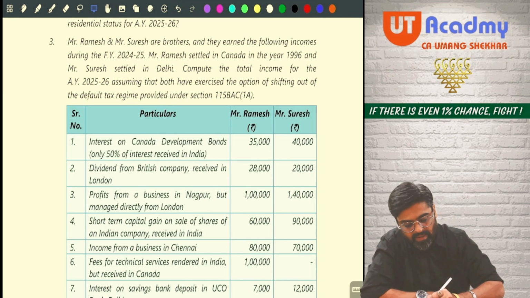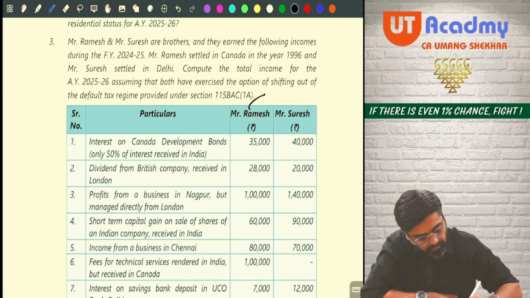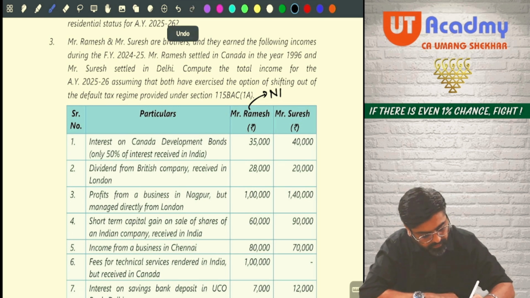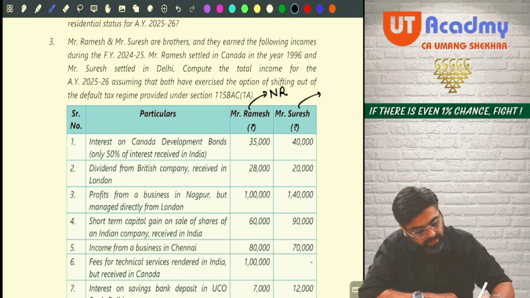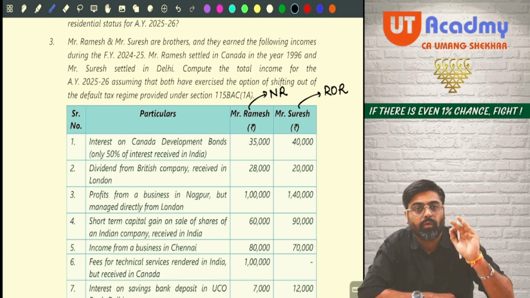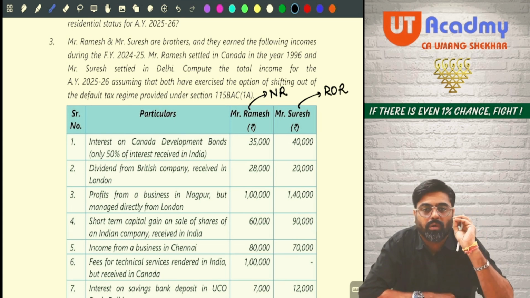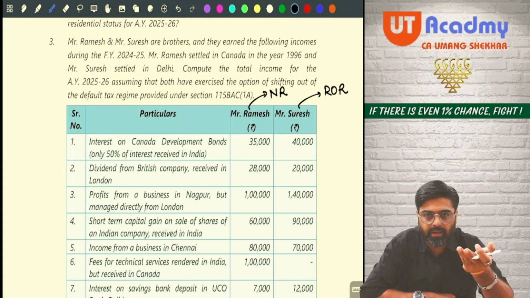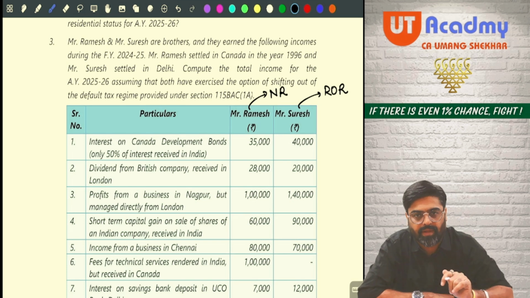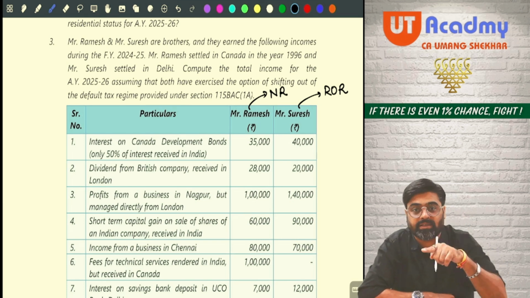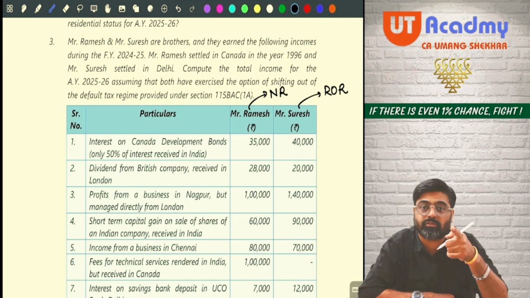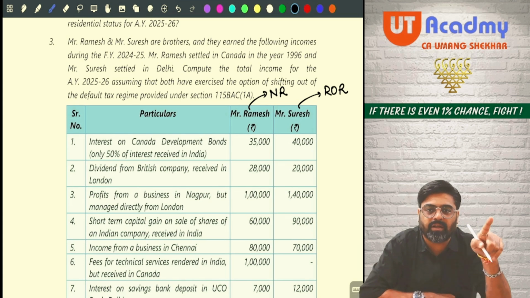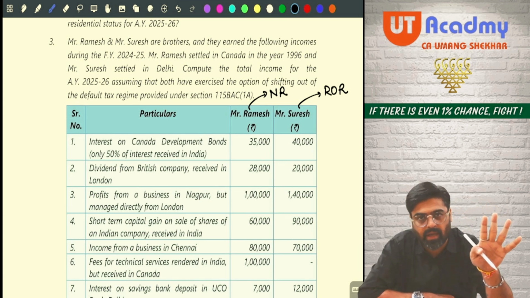So what will be the residential status for Ramesh? Come on, tell me. It will be NR. And what will be for Suresh? It will be ROR. Okay. Now we are supposed to look at these incomes which they are earning during the previous year 24-25, and based on their residential status, which we have just now determined, we are supposed to say whether these incomes are taxable for them in India or not.